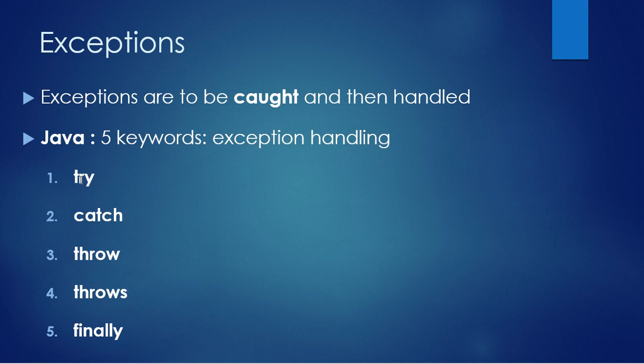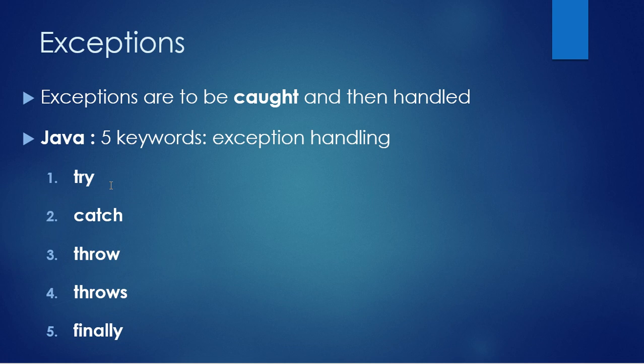The try block, or the try statement, is used to contain all those Java statements which may result in an exception. If you are a programmer and you doubt that a particular statement can have an error, you can include it in the try block.